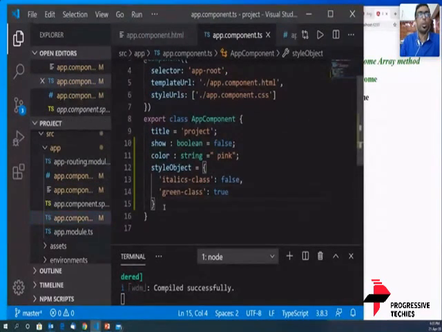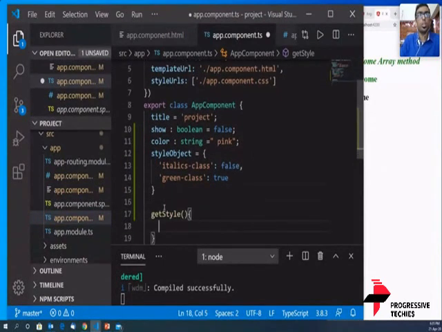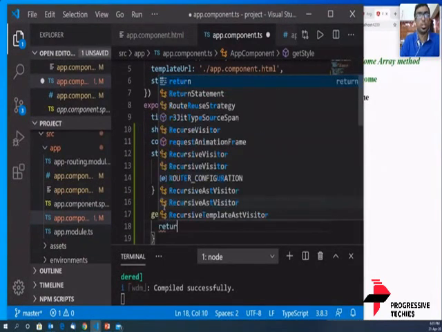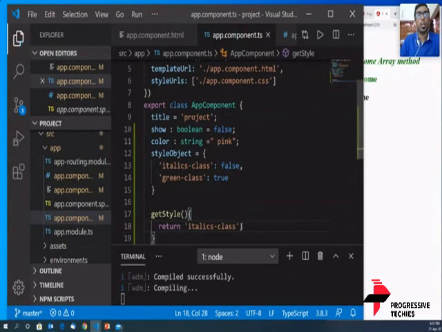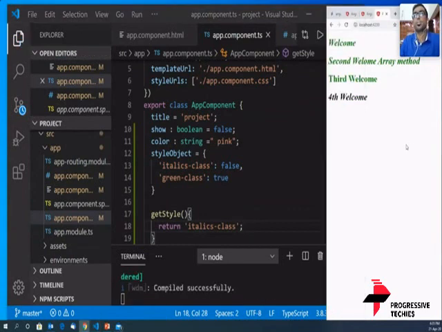So let's go ahead and define a function. And what is it that we are going to return in the function? We're going to return a string which says italics class. Let's see what happens. See, you have fourth welcome to be true.